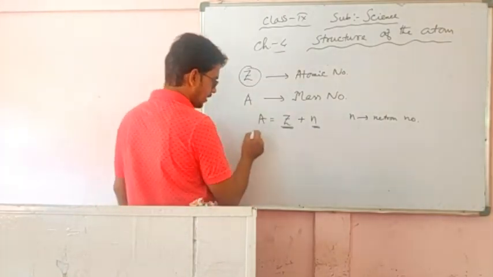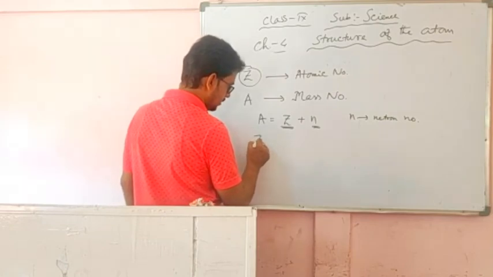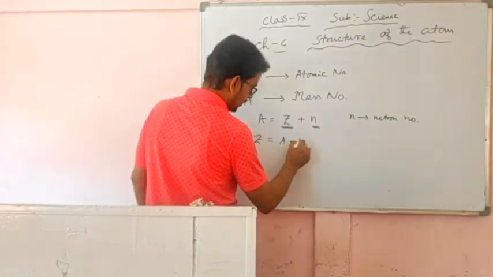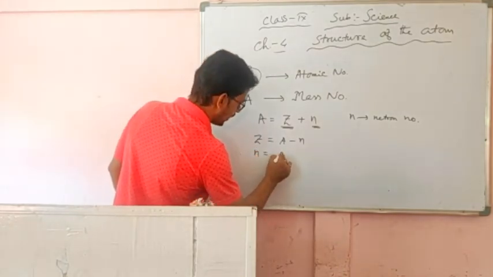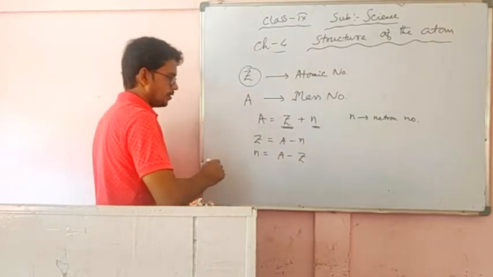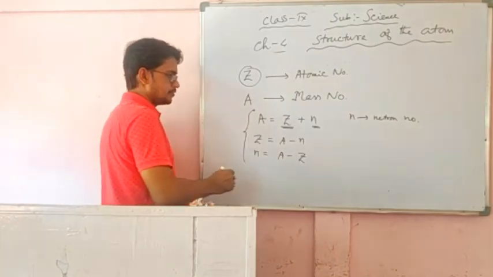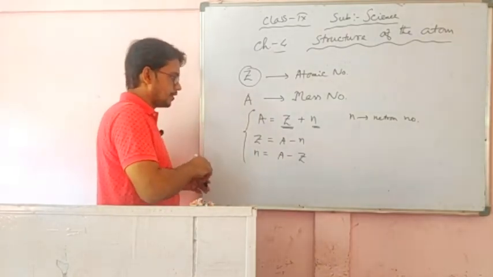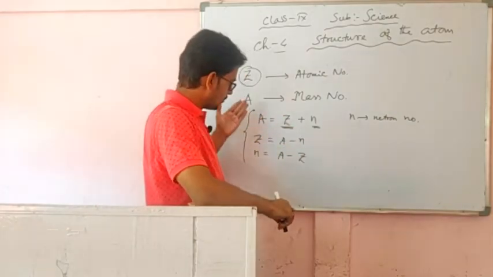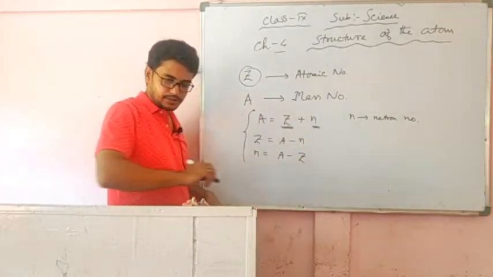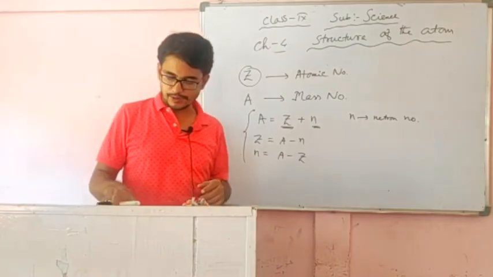So from that we can find the atomic number Z equal to A minus N, or we can find N equal to A minus Z. These are the formulas by which we can find how many protons, how many electrons, how many neutrons, and what the mass number of the atom is. That can be found easily by these formulas.